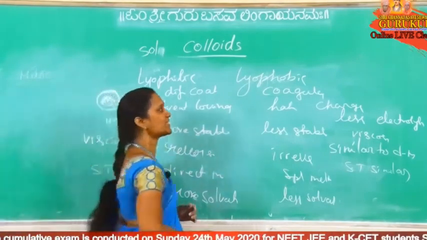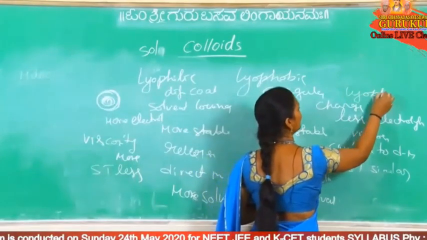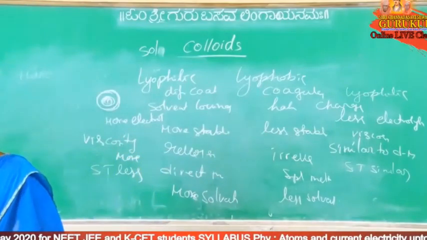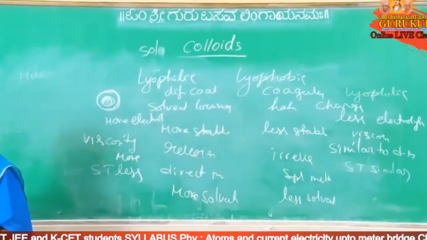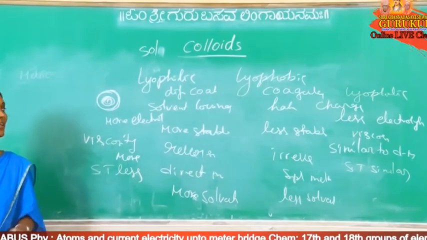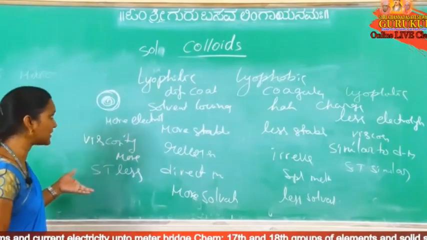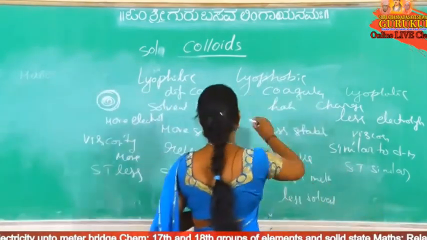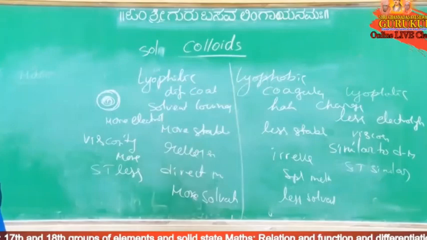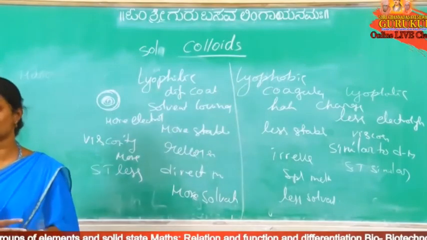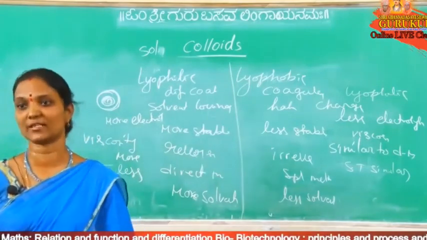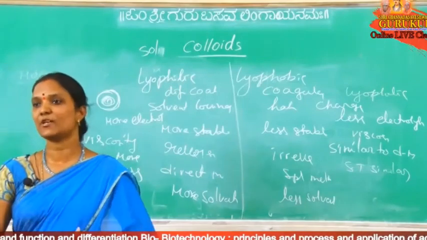So which one is used as a stabilizer? Lyophilic salt is used as a stabilizer. Because of charge separation there is less stability, so to maintain the stability, lyophilic salts are used as stabilizers for lyophobic salts. So these are the differences between lyophilic and lyophobic: which are more stable, which are less stable, where we add a stabilizer, where surface tension is similar, less or more, viscosity less, more or similar, where coagulation is easy and where it is difficult.